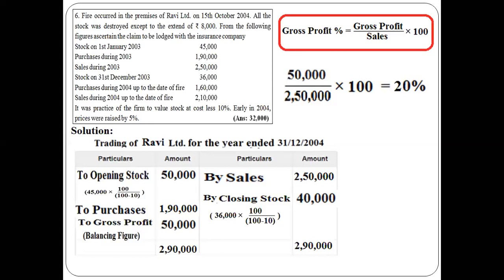You have understood only one new item, that is cost plus or cost less, calculated as 45,000 into 100 divided by 100 minus 10. When we have cost less, this formula applies for both opening as well as closing. But in case some question says to do it only for opening stock, then we need to follow the given information accordingly. But in this question it is not stated, hence we presume it is for opening as well as closing. Now we will go to the next slide for preparation of the memorandum of trading account.